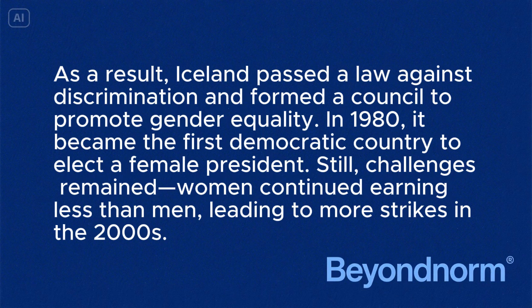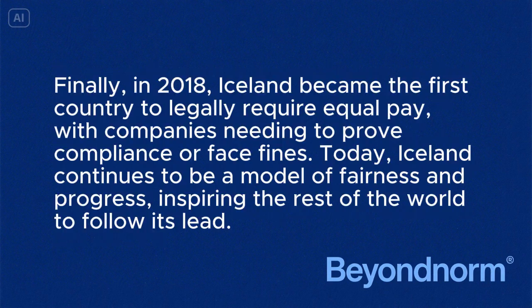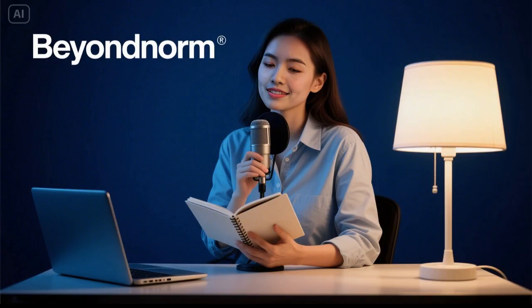As a result, Iceland passed a law against discrimination and formed a council to promote gender equality. In 1980, it became the first democratic country to elect a female president. Still, challenges remained. Women continued earning less than men, leading to more strikes in the 2000s. Finally, in 2018, Iceland became the first country to legally require equal pay, with companies needing to prove compliance or face fines. Today, Iceland continues to be a model of fairness and progress, inspiring the rest of the world to follow its lead.